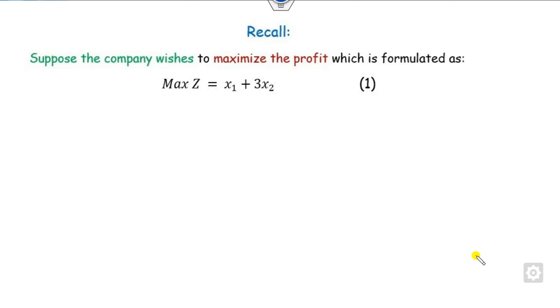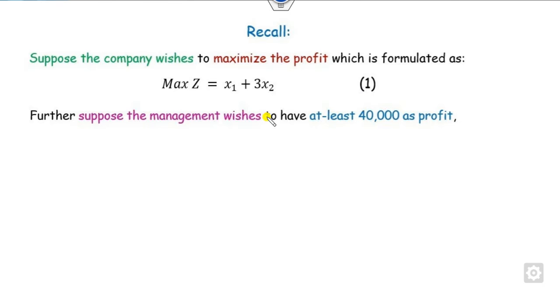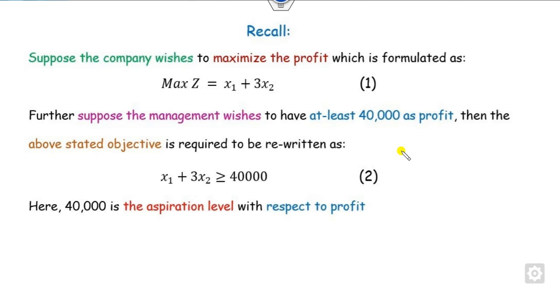Let me quickly recall what goal programming is. Suppose you want to maximize the profit of equation number 1, with a management target of at least 40,000 profit. This is an additional condition imposed on your problem, and that is the goal of the management. We can write the problem like this, and this 40,000 is called the aspiration level for the profit, defined by the management.